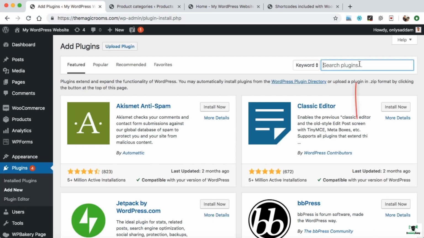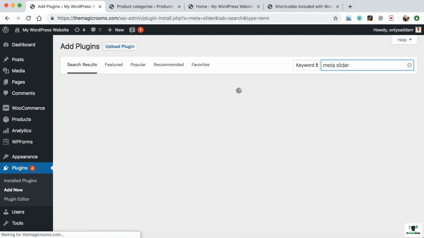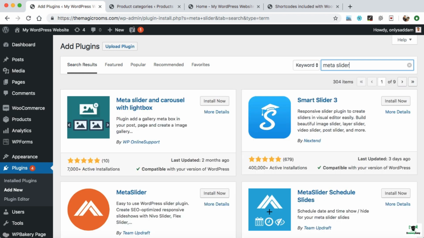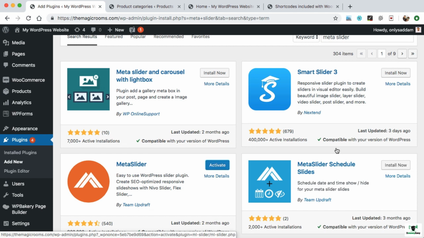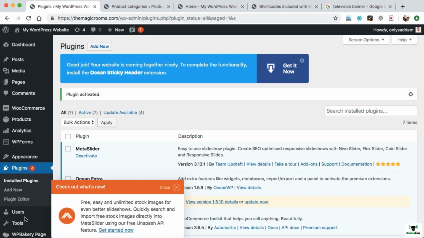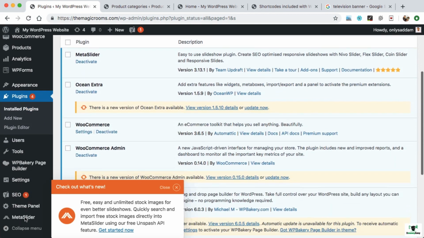Now in the search plugins box, search for Meta Slider. This is a free slider plugin which is available in the plugins directory, and it is great for creating almost any type of slider. So you need to go with this Meta Slider, author team Updraft. Just install and activate this plugin. So this plugin will allow you to create beautiful sliding banners onto your home page or any specific page. Let's activate it. The Meta Slider plugin has been successfully added.